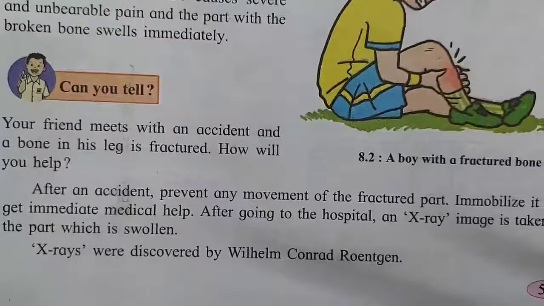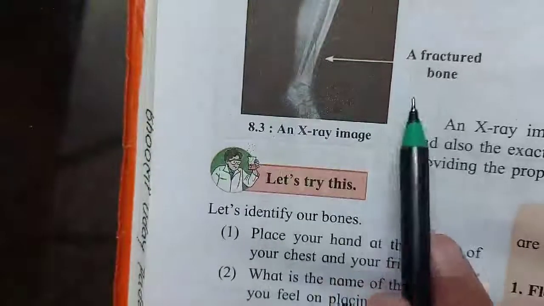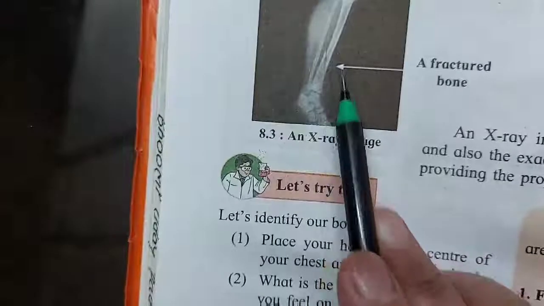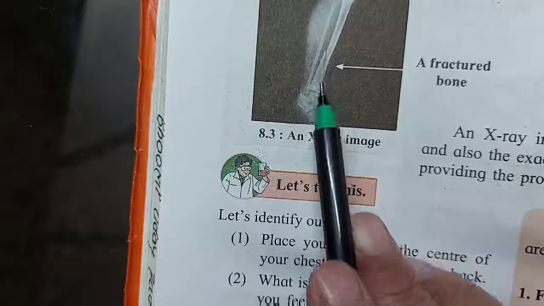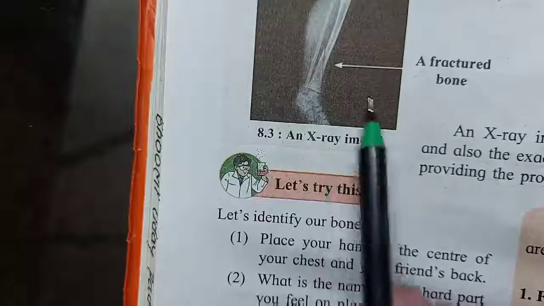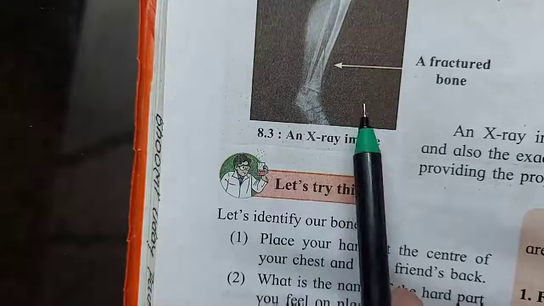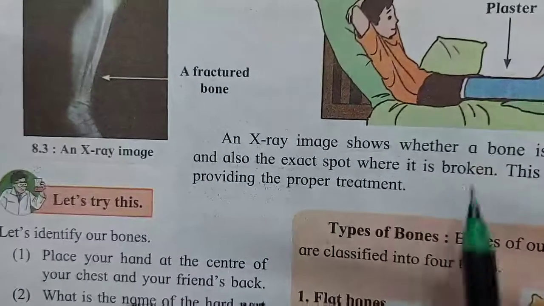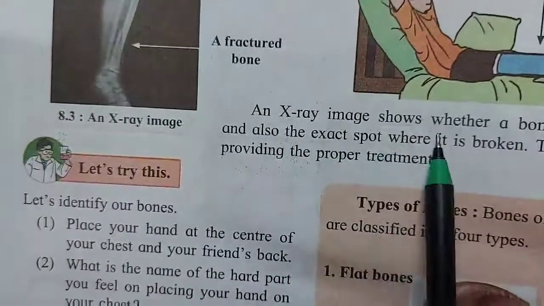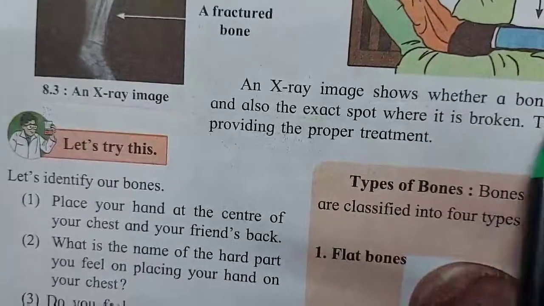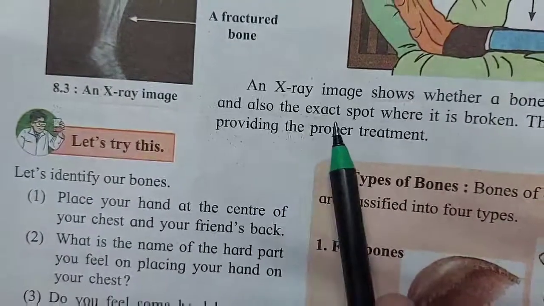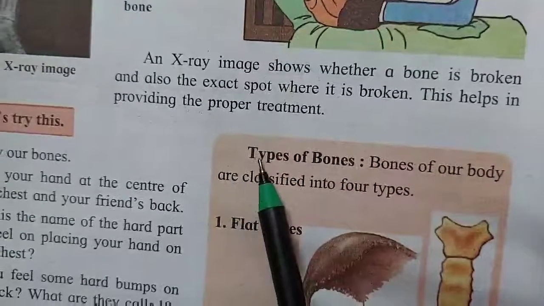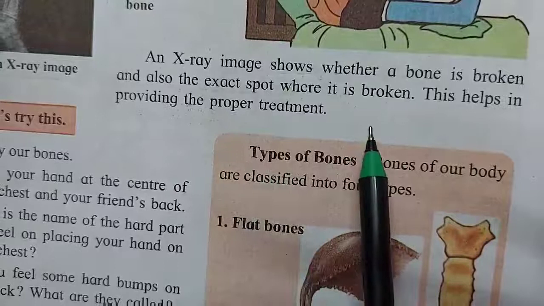Understood, children? Now you can see in this picture a fractured bone. Here you can see the crack. Is it visible? The crack is there. This can be seen only by an X-ray. Now after that, what will the doctor do? An X-ray image shows whether a bone is broken and also the exact spot where it is broken. This helps in providing the proper treatment.